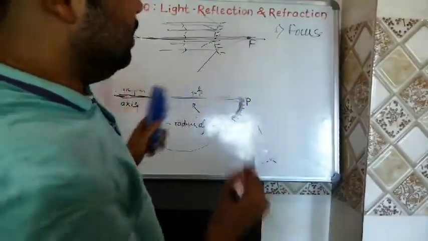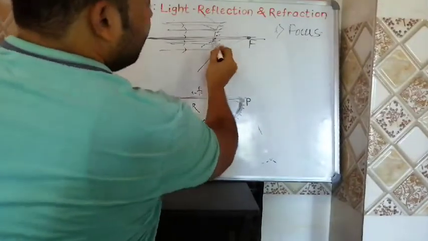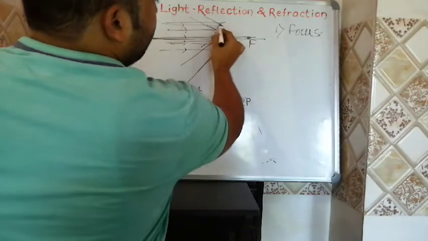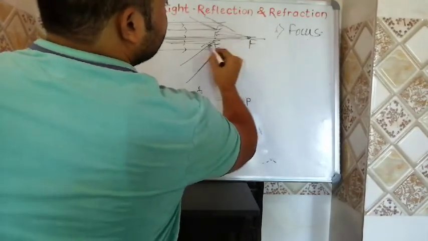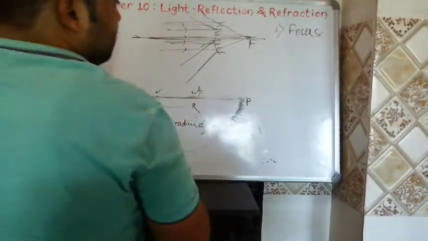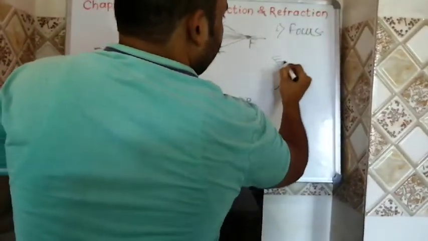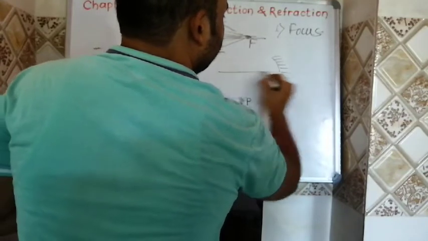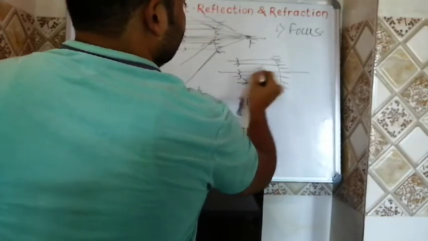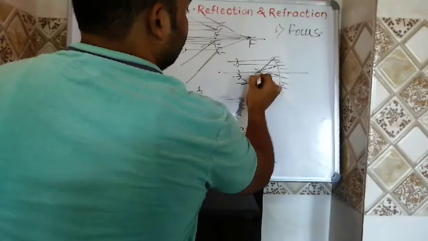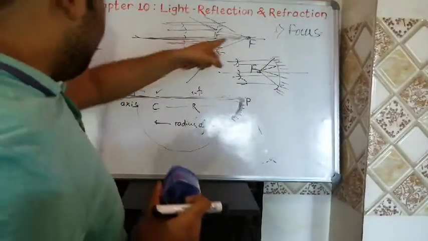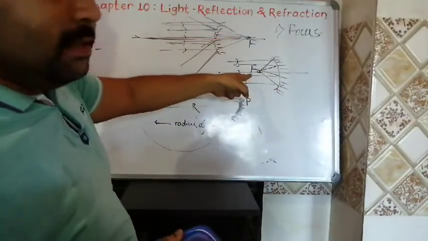What is happening in this case? In this case, these rays of light are not meeting directly. They are going like this. But we have to extend them in backward direction so that they can meet, and they are meeting at a point F. But in case of a concave mirror, if these are the rays of light coming, then they are meeting at a point directly, and this is called your focus. This is focus in case of convex mirror, and this is in case of concave mirror.